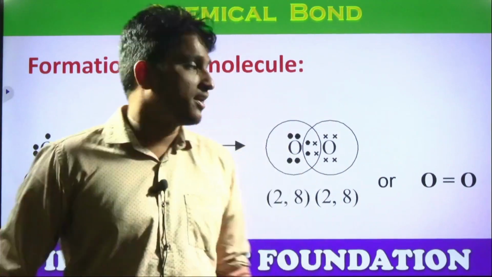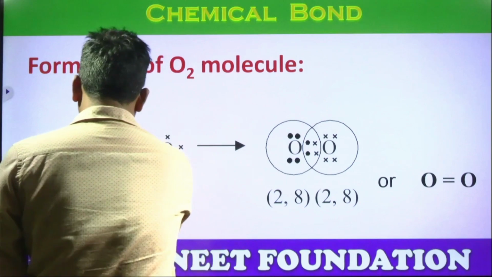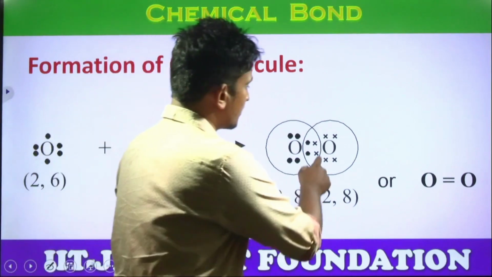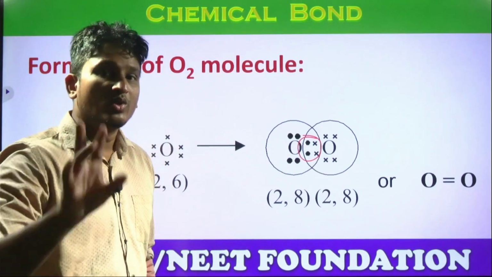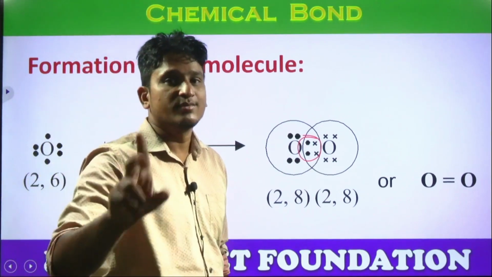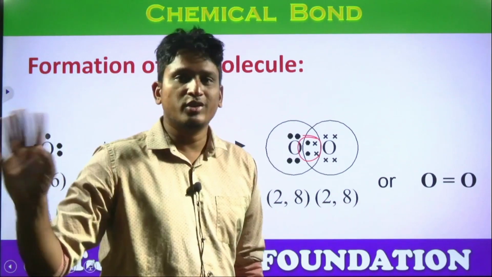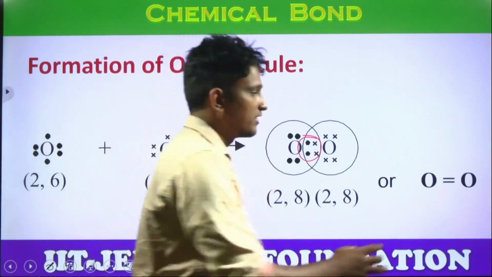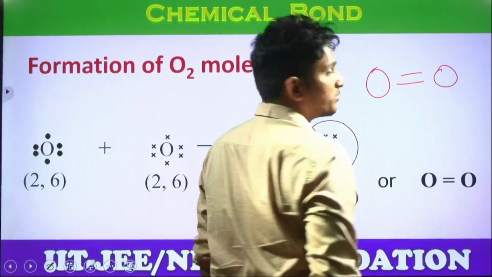Equal sharing. Now look at here, in between both the oxygens, students. How many electrons are getting shared? 1 pair? No. 2 pairs of electrons. 1 pair means 1 bond. 2 pairs means double bond. No, you cannot say 2 bond, double bond like this. O double bond O, it's not equal to.